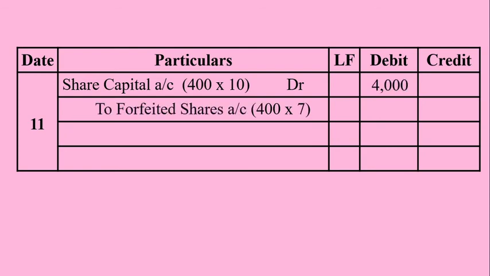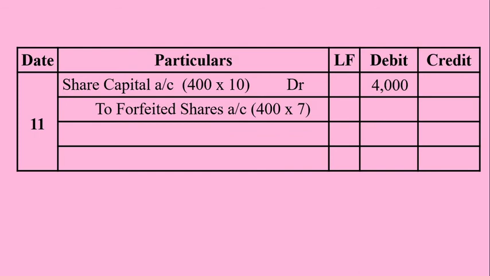To forfeited shares account, the amount already paid by Mr. Yogesh and Mr. John will not be refundable. Whatever the amount which is already paid by them, it will be kept in the name of forfeited shares account. So 400 shares forfeited, and on which both of them have paid application stage and allotment stage amount.